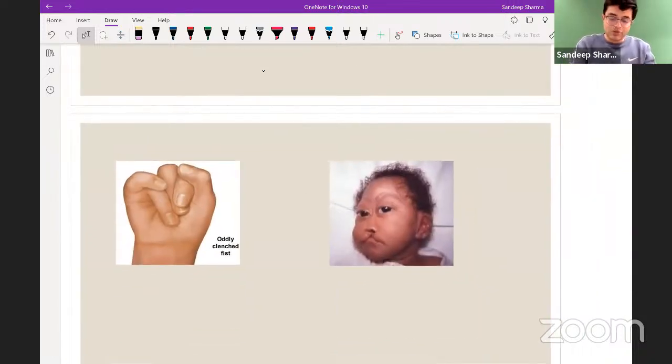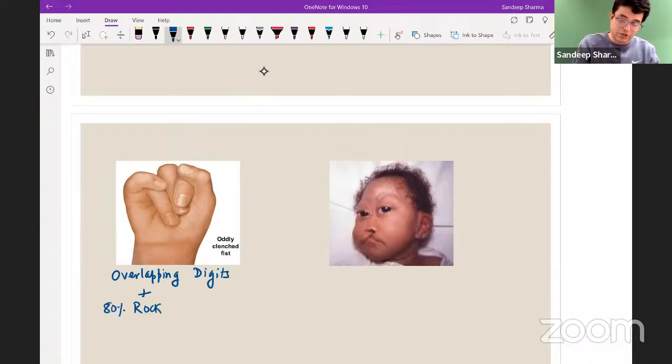So remember, if you have an image, a question is saying a syndrome in the patient, you have overlapping digits, along with 80% patients found to have rocker bottom feet, along with other things, what will you suspect? Edwards syndrome. Baki cheezein I'm not writing, you know the features, right?